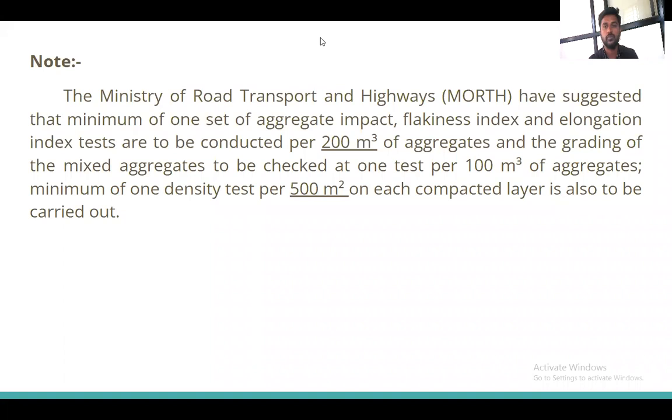Please write down this. This is very important. Important parameters are there.